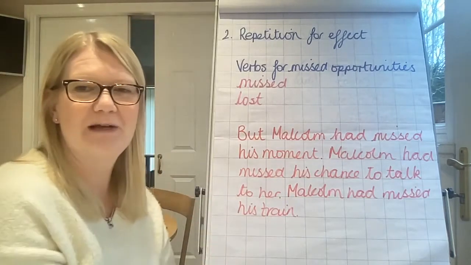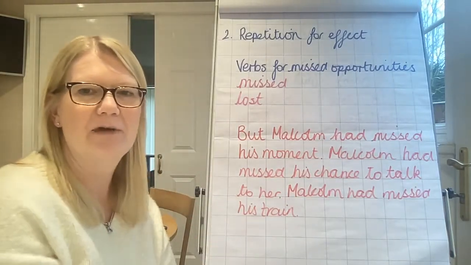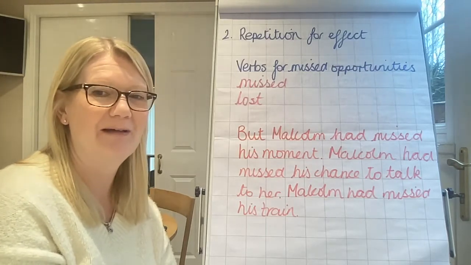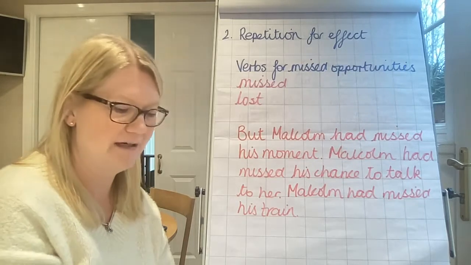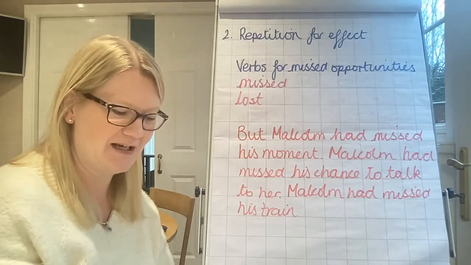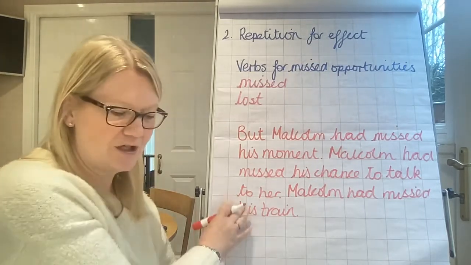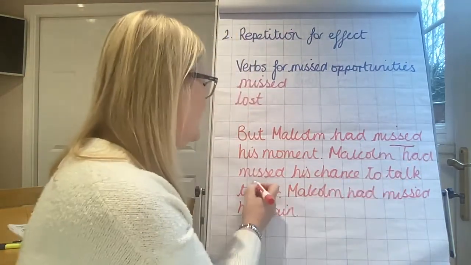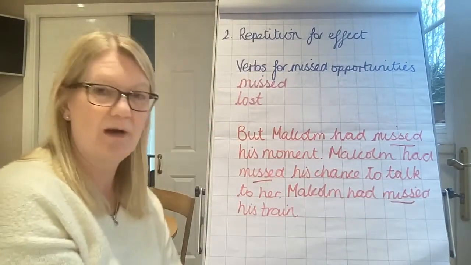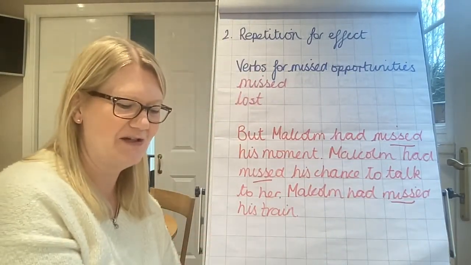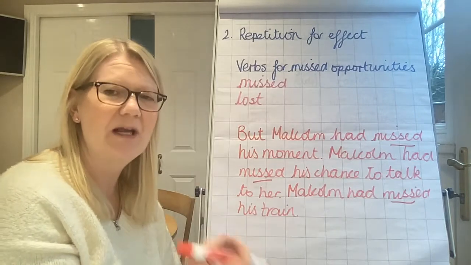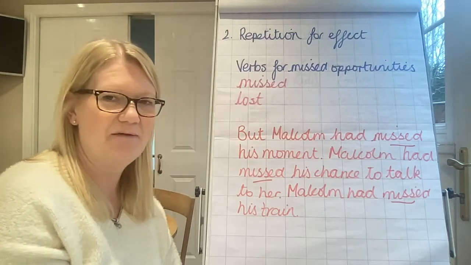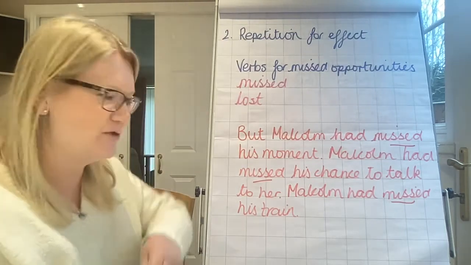So we've got three very, very simple sentences there. But Malcolm had missed his moment. Malcolm had missed his chance to talk to her. Malcolm had missed his train. Okay, your turn. 3-sentence structure, very similar to that, repeating the same verb. So missed, missed, missed. Yours might be a different verb that you choose to use, but I want you to emphasise his missed opportunity. Give yourself 5 minutes or so and come back to me for the final chunk.